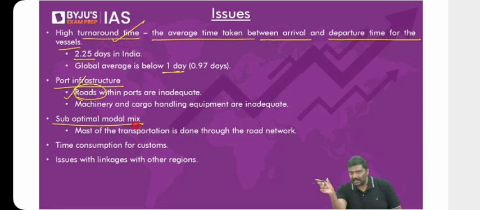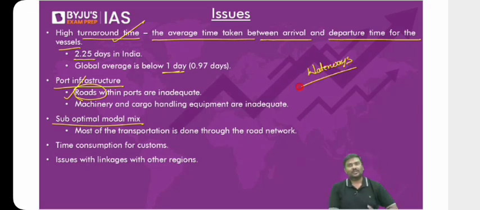Please understand. I will introduce one more idea now: the concept of waterways. What do you mean by waterways? Lakes are there, and the water in the lake is flowing. Rivers are there, and the water in the rivers is flowing. So I will use the flow of river water to move goods. If you have seen the Pushpa movie, you'll understand. But don't worry, even if you have not seen it, nothing wrong with that. So the argument is simple. The river is flowing, so there is a movement of water. I will use the movement of water through vessels. I will move the people, the passengers, and the goods.